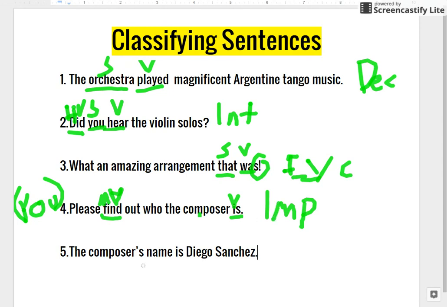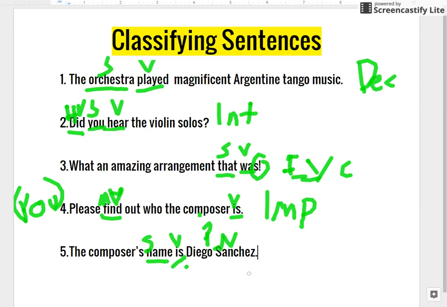And then finally, number 5: The composer's name is Diego Sanchez. All right, there's an article. Composer's is a possessive noun telling us which name it is. Name is going to be our subject. And is is our verb, because is always a verb. And the name is Diego Sanchez. You don't know this yet, but that's called a predicate nominative. And the composer's name is Diego Sanchez.